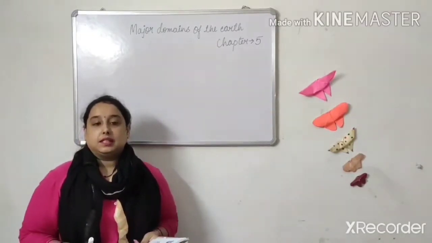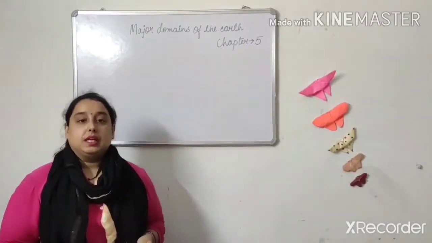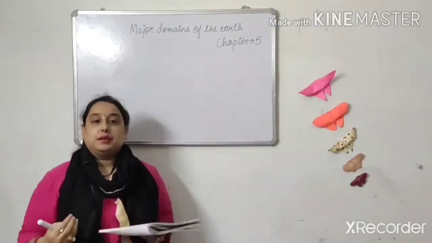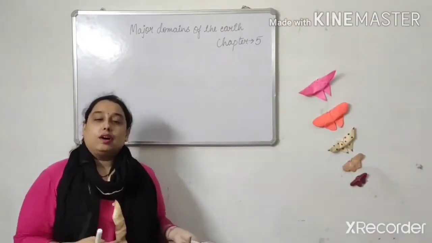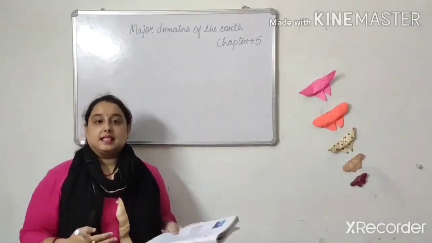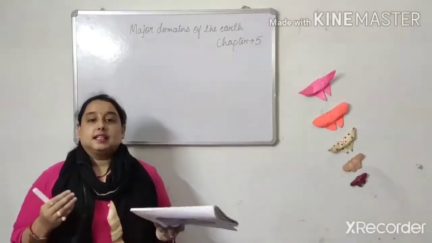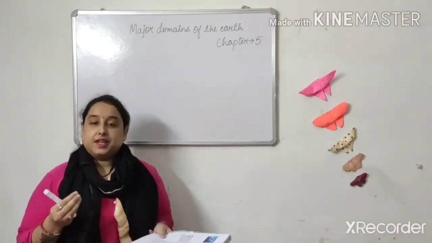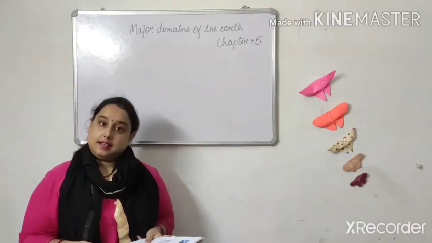As you learned in the previous lecture also, the earth is the only place where human beings and all living beings can survive, because on this earth you can see land, air and water, which are very essential for our life.